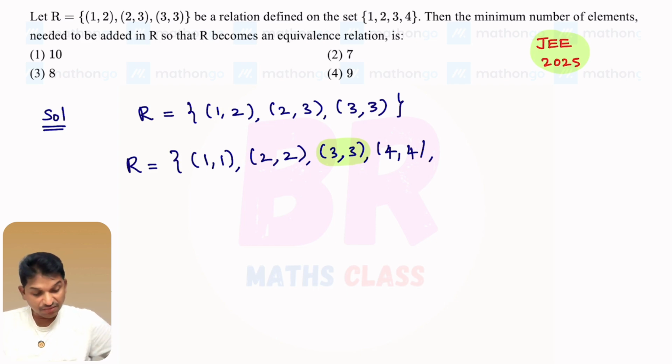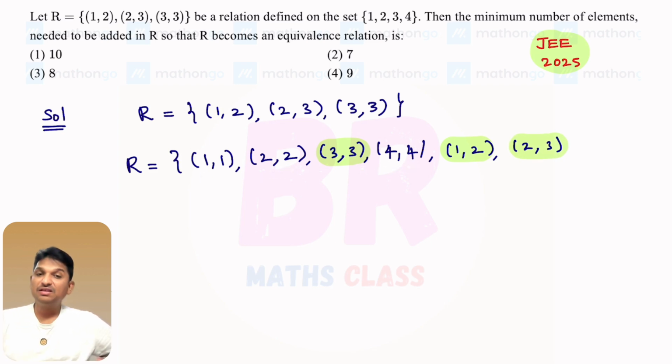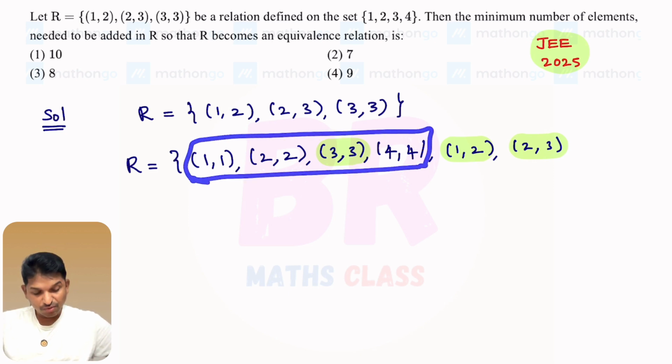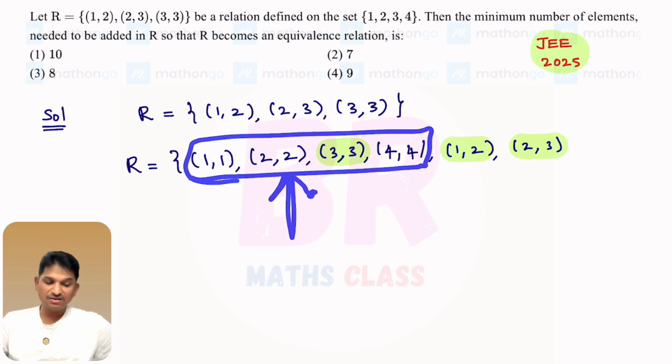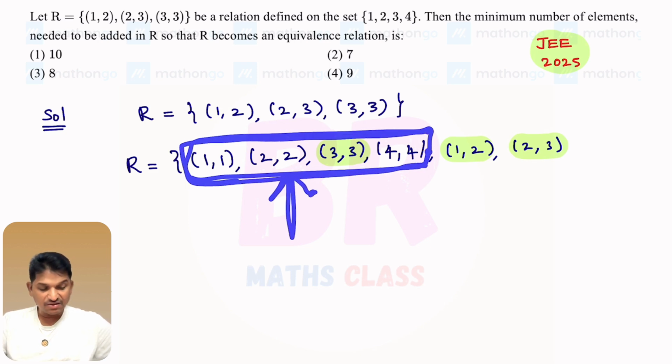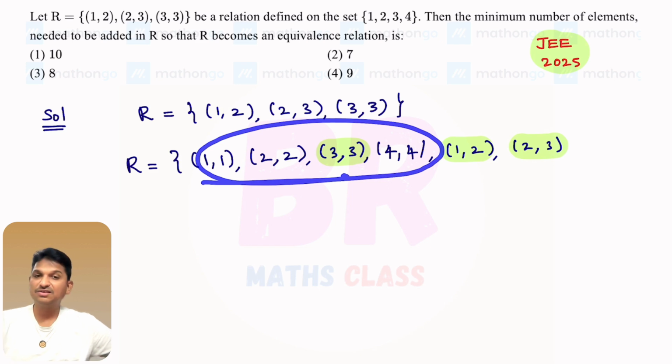In addition to this, in the given relation 1 comma 2 is there and 2 comma 3 is also there. Whatever I am marking here is already given in the relation. Till now I added 3 elements only. To make this relation an equivalence relation, it must be symmetric, right? You know that this type of elements always satisfy the symmetric condition. No need to check. This element satisfies the transitive condition. This element satisfies the reflexive condition. This element satisfies the symmetric condition. See, for 1 comma 1, the reverse 1 comma 1 will be there only. So this type of elements always satisfy symmetric and transitive. No need to check these things.